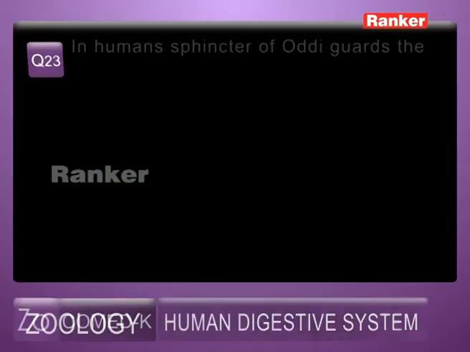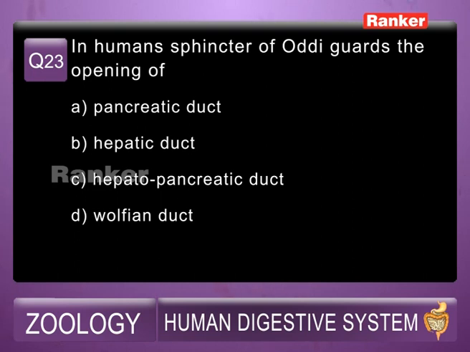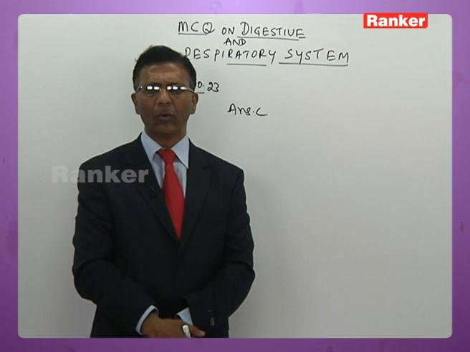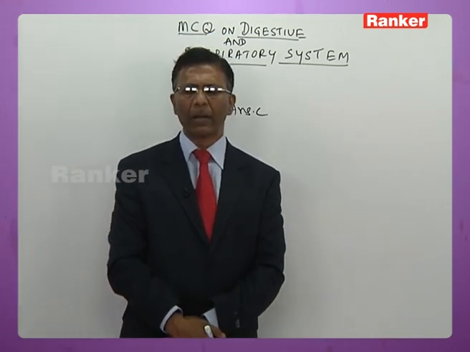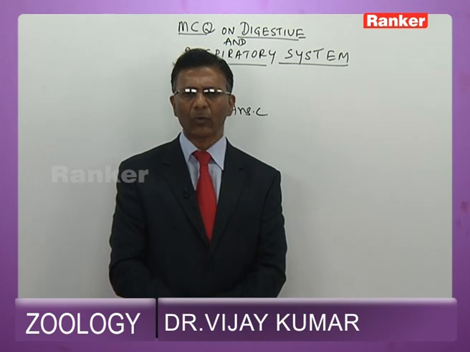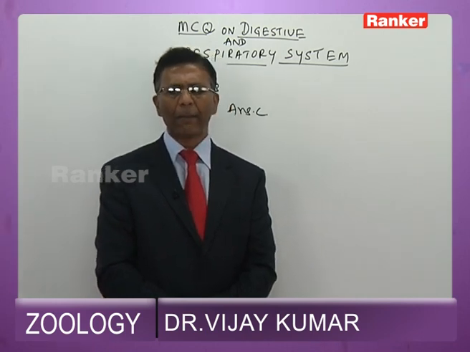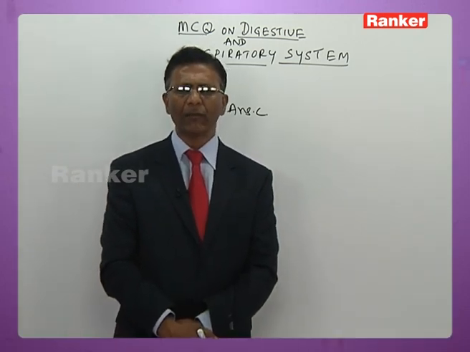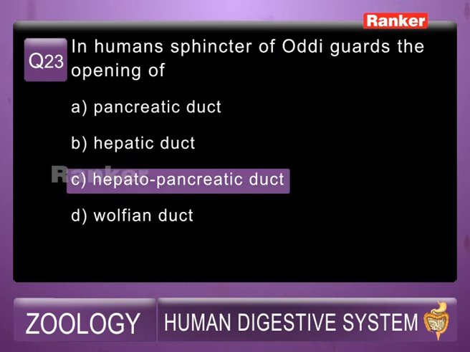Now 23rd question. In humans, sphincter of Oddi guards the opening of: A, pancreatic duct, B, hepatic duct, C, hepatopancreatic duct, D, Wolffian duct. The answer is C, hepatopancreatic duct. Several hepatic ducts unite to form the common hepatic duct. The common hepatic duct unites with the cystic duct, then combines with the pancreatic duct to form the hepatopancreatic duct, which opens into the duodenum. At the point of opening, it has a sphincter called sphincter of Oddi. So the answer is C.